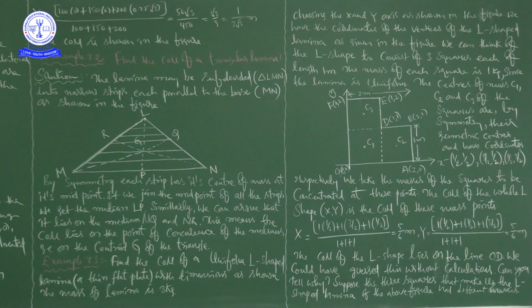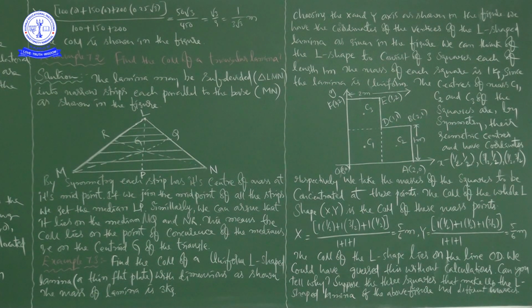Because of uniform distribution of mass, we can take the mass of each square as 1 kg. Now we take the masses of the squares to be concentrated at these points. The center of mass of the whole L shape is the center of mass of these mass points.